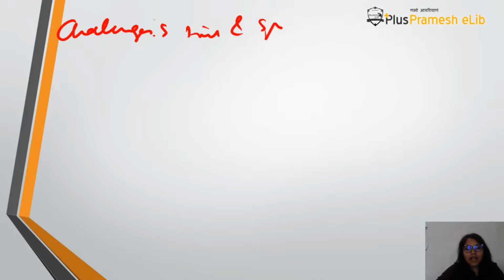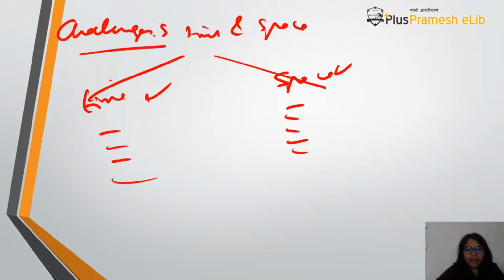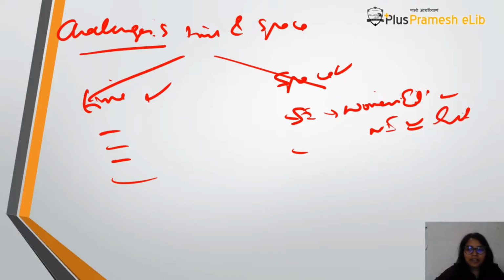So in challenges, in time and space, I'll give you two approaches to this question. Either you can divide the question and write time and then write space, and then start writing the challenges that women are facing. For example, you will write that in South India education is not a challenge, but in North India education is still a challenge because literacy rates are low. If you see the national average, literacy rate is around 73%, while for women around 68%.